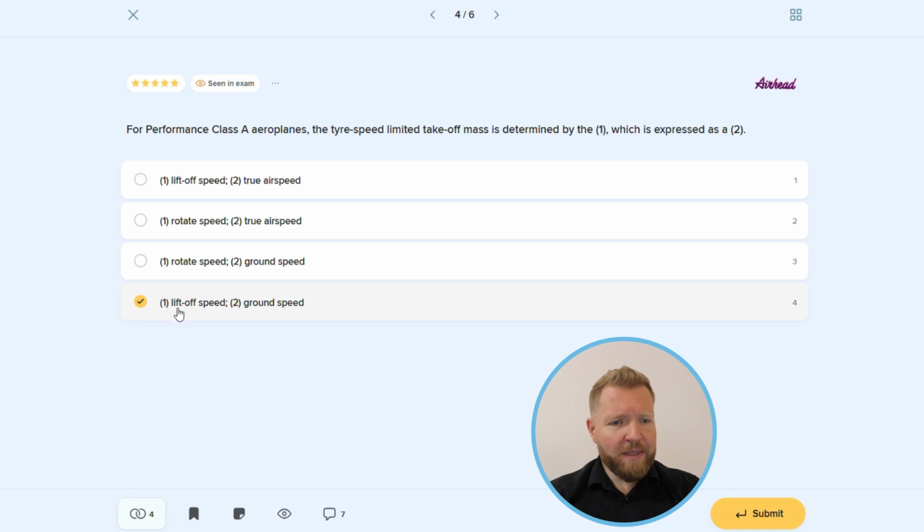The tire speed limited takeoff mass is determined by the lift-off speed, which is expressed as a ground speed.